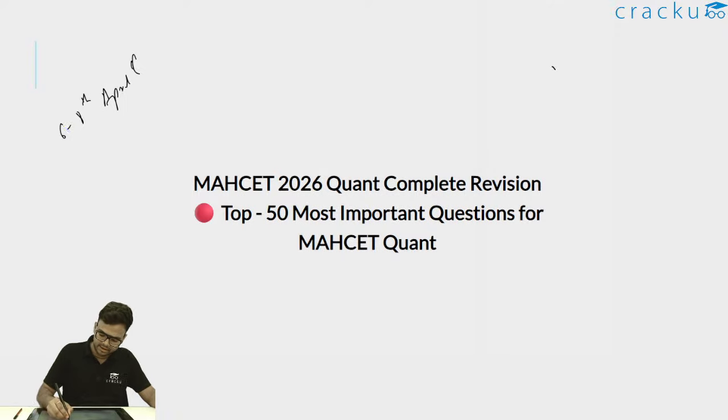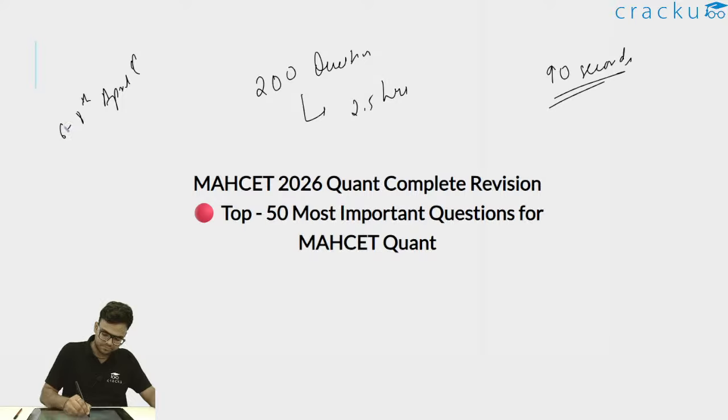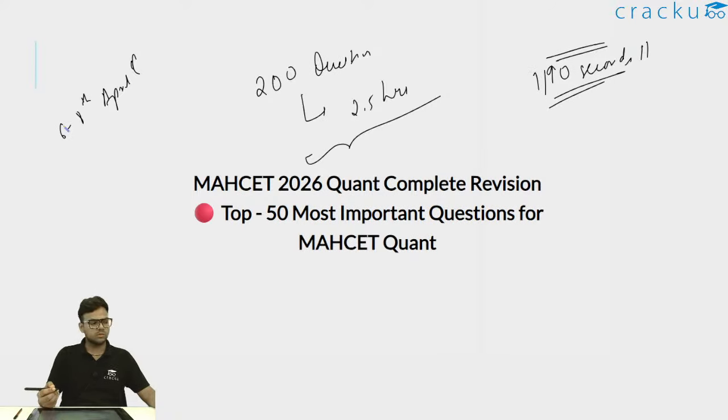Each question I'm giving 90 seconds. If we consider the paper pattern of the MAHCET, there are 200 questions, and the time given for these 200 questions is 2.5 hours. There are 75 logical reasoning, 25 analytical reasoning, and 50 from the Quant section. For the quantitative ability section, even if we are giving 60 minutes to 50 questions, roughly 70 to 80 seconds is the ideal time. That's why the time given to each question is 90 seconds. So try to solve all these questions within those 90 seconds.